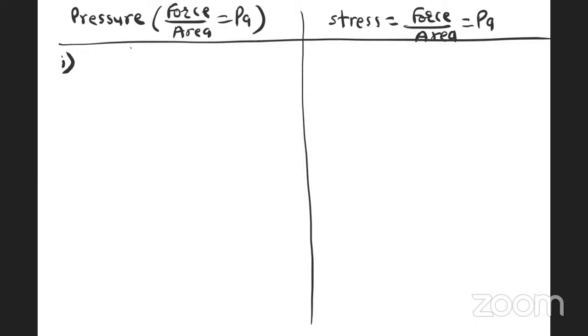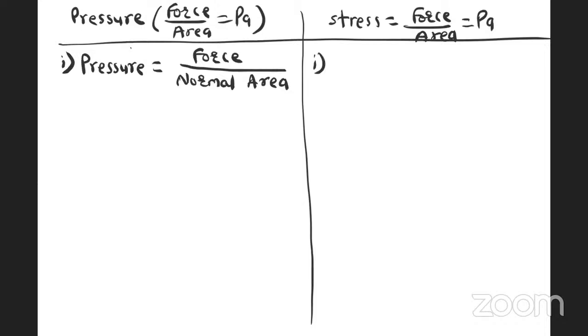The first difference between stress and pressure is that pressure is nothing but force divided by normal area. My dear students, for pressure calculation, always we have to consider perpendicular area. Perpendicular is nothing but normal area. And stress is nothing but resisting force. For stress calculation, we have to consider resisting forces.